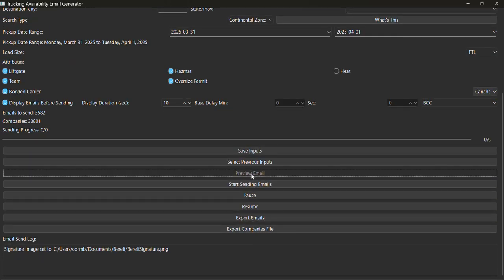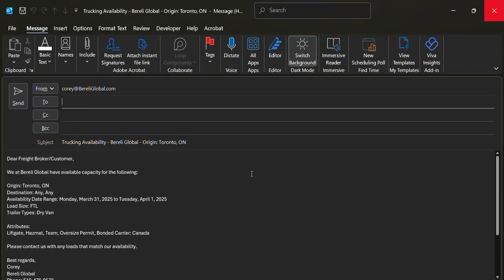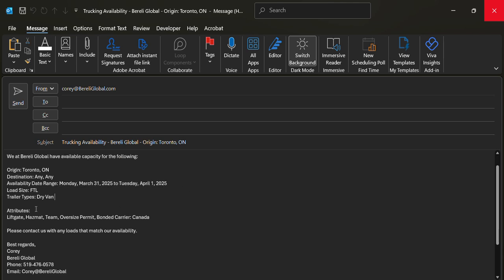Now let's go to preview email again. All right, so there's your date. March 31st, 2025 to Tuesday, April 1st, 2025. And you got load size is full truckload. So I didn't show you that on the front end, so I'll show that. Here's your trailer type, dry van, and then whatever we selected for check marks, right?